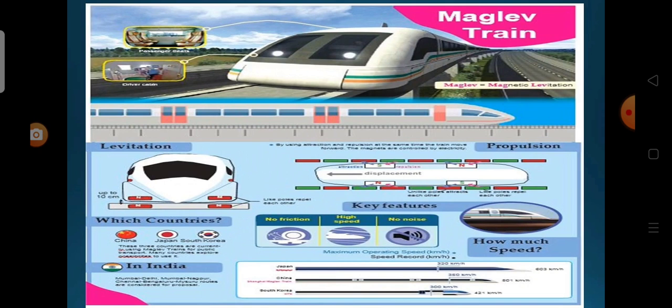Now we see how the electromagnetic train works. Electromagnets are used in the electromagnetic train. Electromagnets are magnetized only when current flows through them. When the direction of current is changed, the poles of the electromagnets are also changed. Like poles of the magnets attached to the bottom of the train and the rail track repel each other. So the train is lifted from the track up to a height of 10 centimeters.